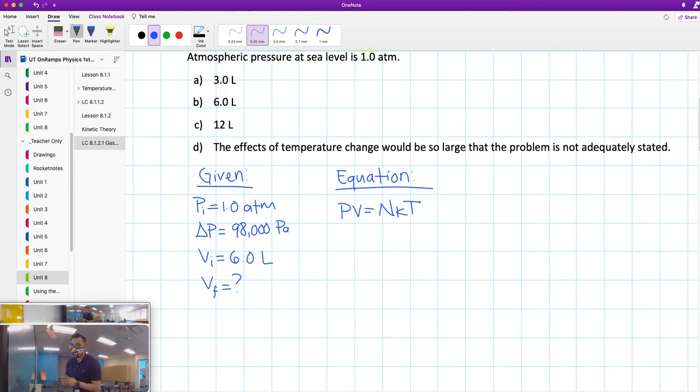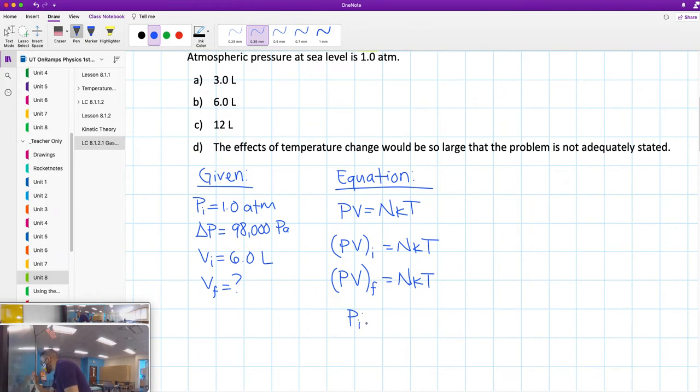Boltzmann's constant is a constant, and we're going to assume the temperature stays the same, because something's going to change, in this case the volume. Meaning we can say that pressure times volume initial equals NkT, and pressure times volume final equals NkT. Both of these equal NkT, meaning pressure times volume initial should be the same as pressure times volume final. So we're going to do that.